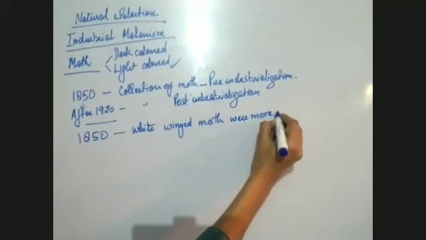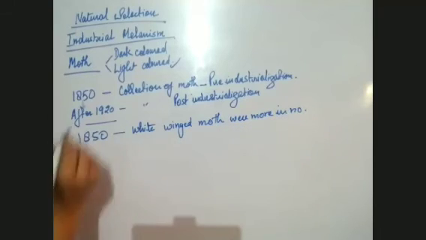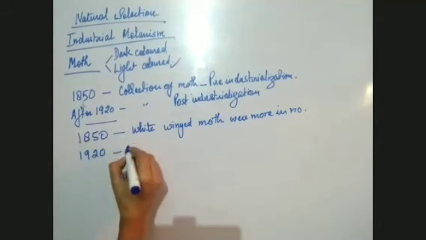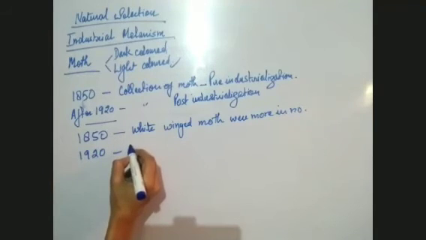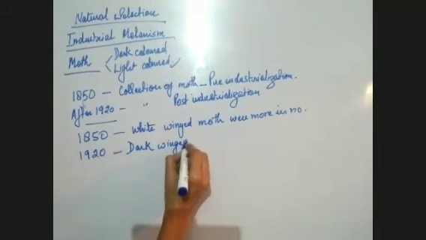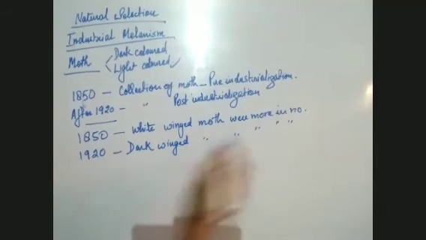And in the sample collected in 1920, it was observed that dark-winged moths were more in number. So white winged, and the second was dark winged. Now, why this change? Why were the white-winged moths more in number before industrialization, and why did the number of dark-winged moths increase after industrialization?